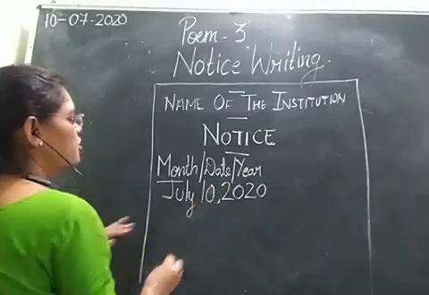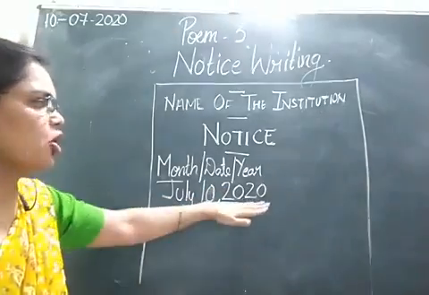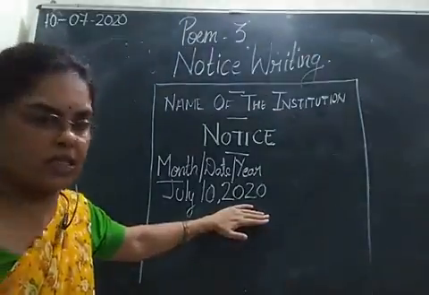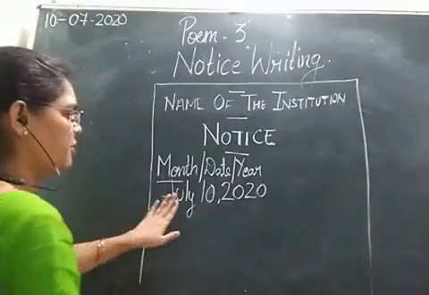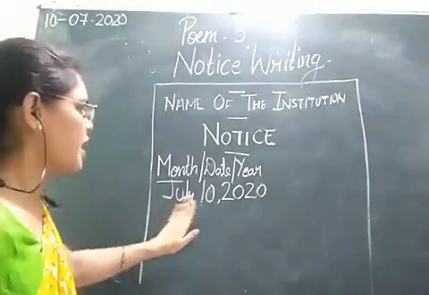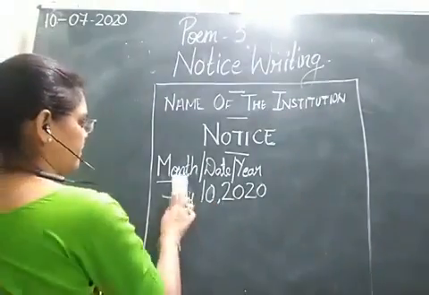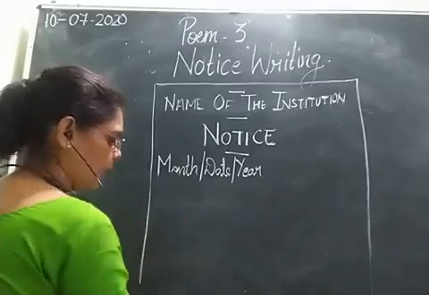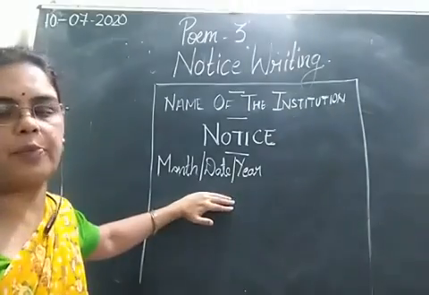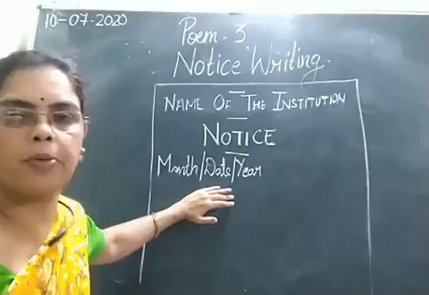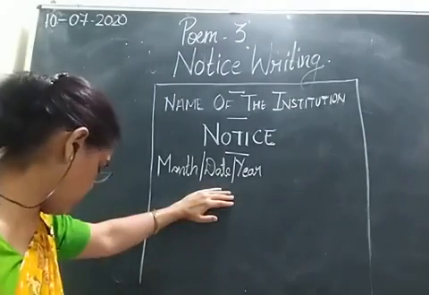So July 10, 2020. This is the format. First the month will come, then the date will come, then comma and then the year. आपको अगर बेटा ये format आप learn कर लेते हो, then there is no problem in writing the notice.